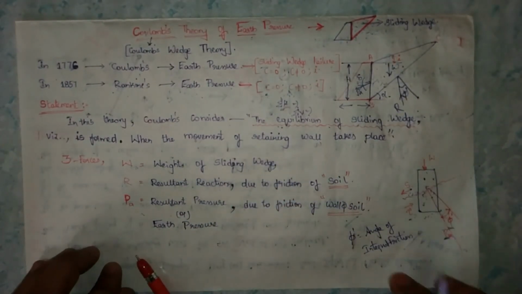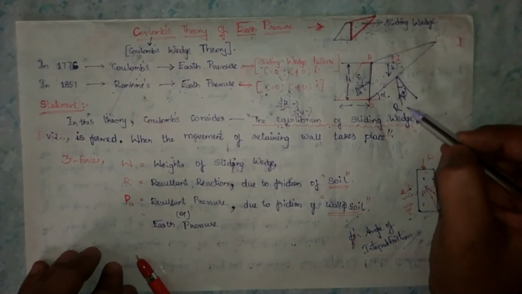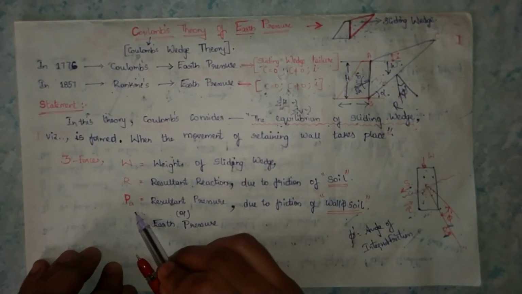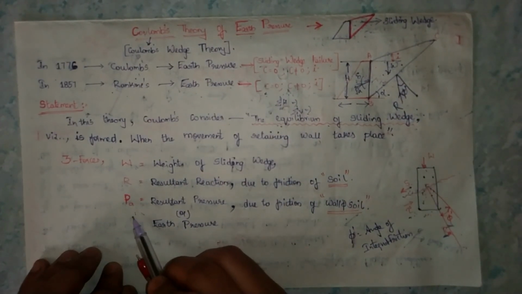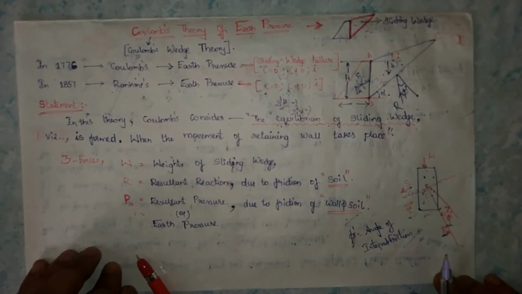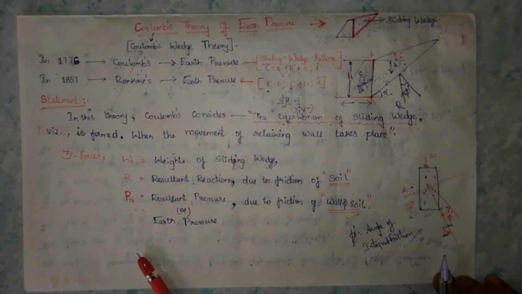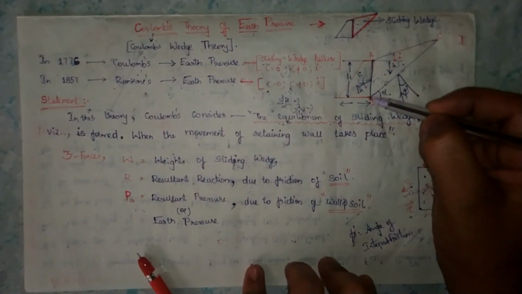Next, we got two forces, and next is the third force. The third force is PA. PA means earth pressure. The earth pressure is developed due to the friction between wall and soil. Wall means the back wall of the retaining wall.